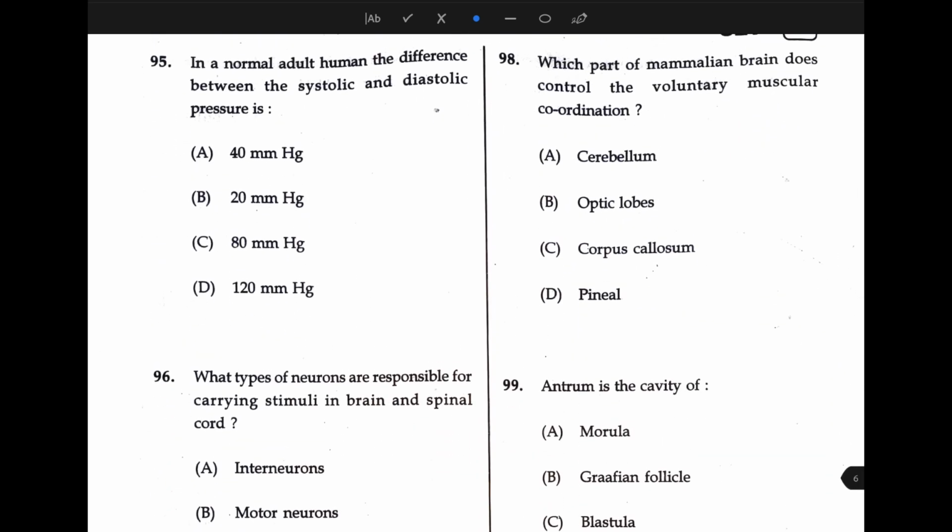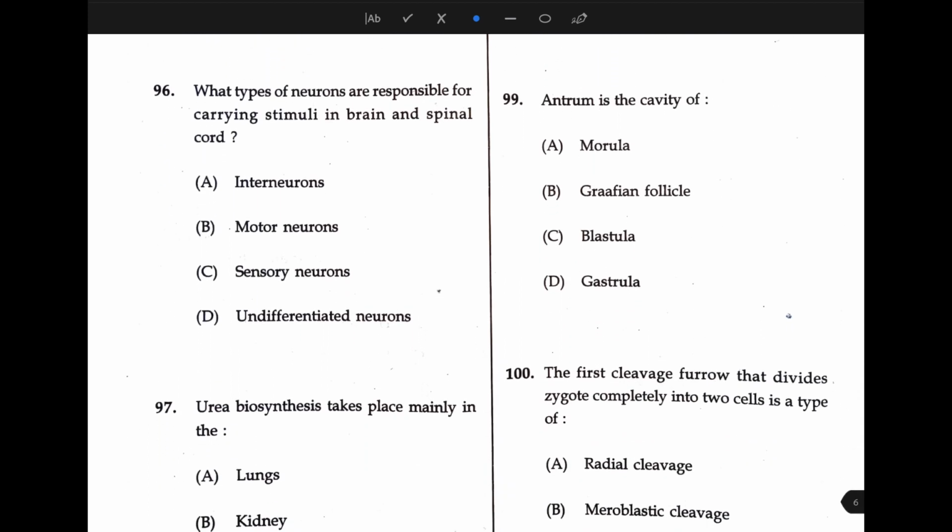Next, in a normal adult human, the difference between the systolic and diastolic pressure is 40 mmHg, because the systolic pressure is 120 mmHg and the diastolic pressure is 80 mmHg. That's why the difference is 40 mmHg. Then what type of neurons are responsible for carrying stimuli in brain and spinal cord? The answer is sensory neurons.